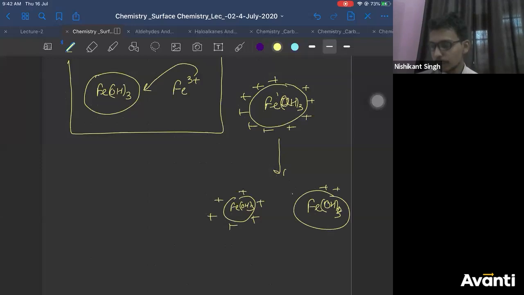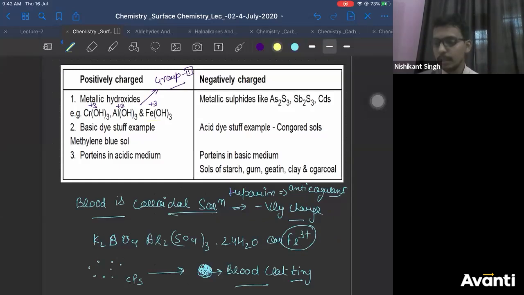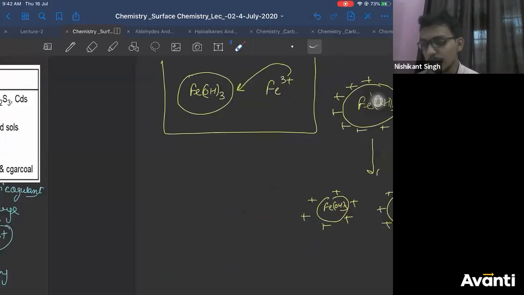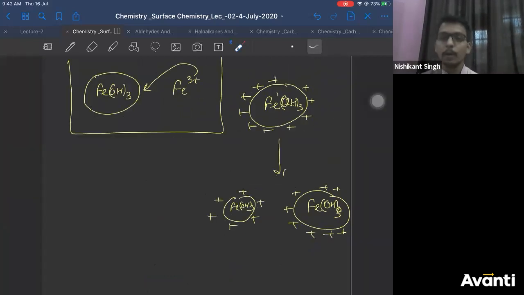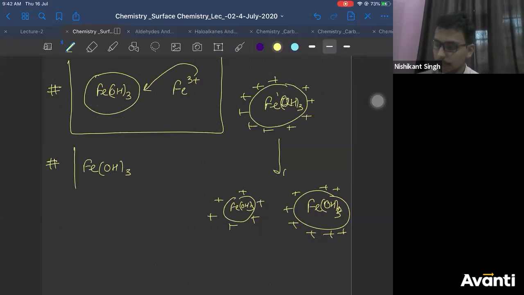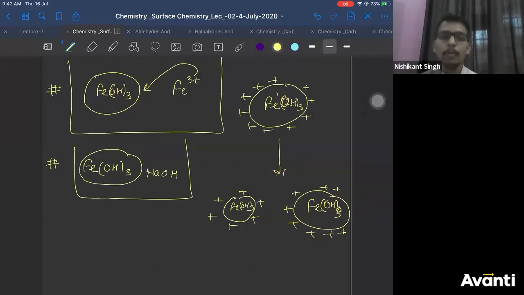So this is what we are saying here. FeOH3 is a positively charged colloid, right? But is it always true? Recently, this question came in one of the advanced tests. I always teach this every year. Is it always true? No, it's not always true. This is case one. Let us say, what happens if I treat the FeOH3 precipitate with an electrolyte of NaOH in excess?